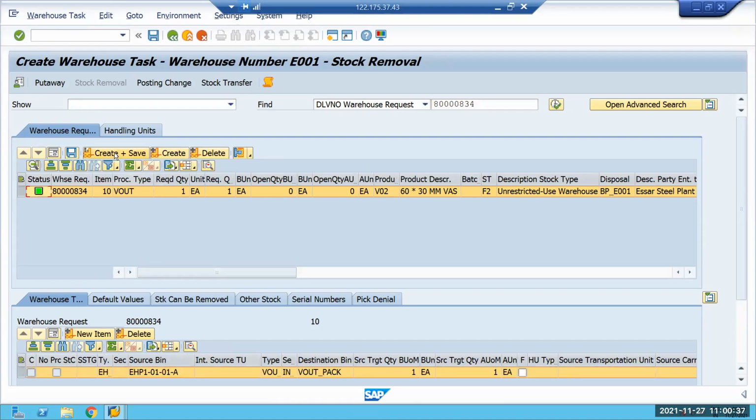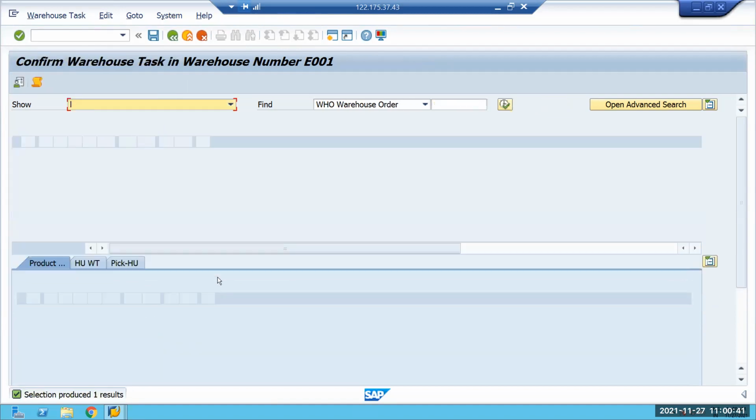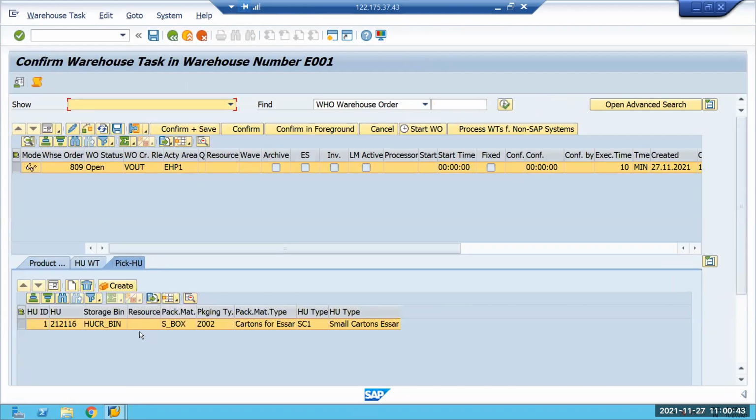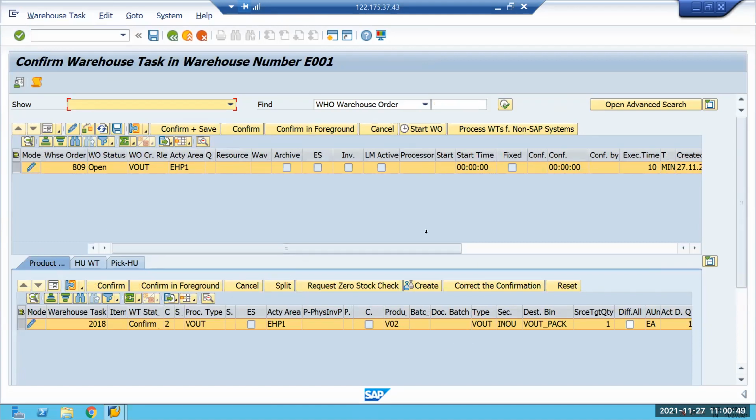Okay, as of now, it's going here. Create plus save. Confirm. Should go to HUCR now. Confirm in foreground. So shall I confirm, sir? Yes. Okay.